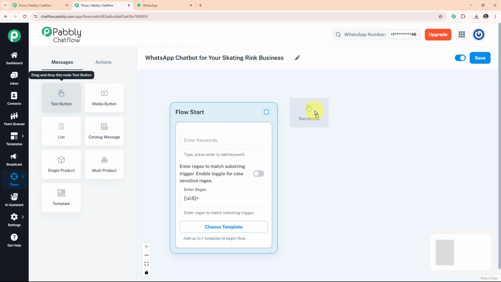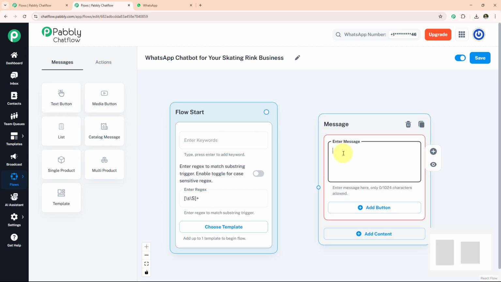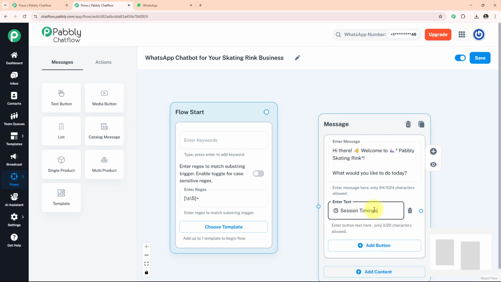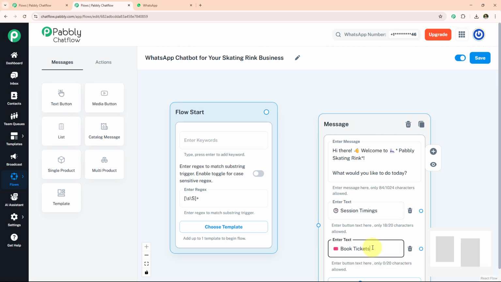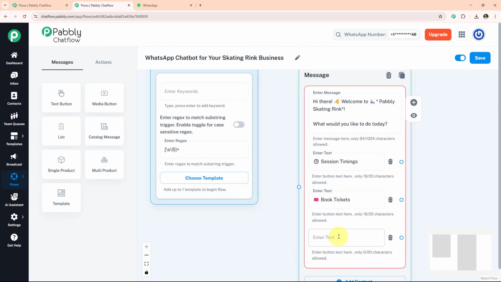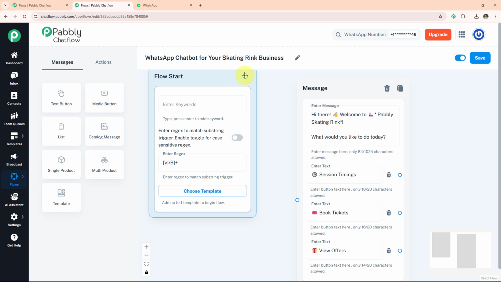Now we take text button and write a welcome message on it. Hi there, welcome to Pabbly Skating Ring. What would you like to do today? Now in this we also add buttons. Session timing, book tickets, view offers. Now simply connect the flow.